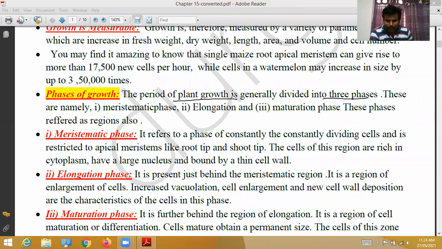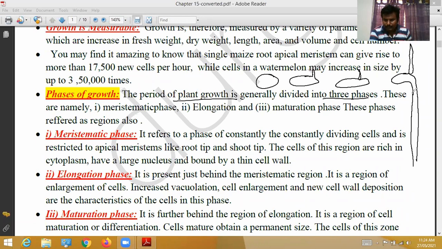The period of plant growth. The plant comes from the seed only. This is the seed. Next, gradually the seed gives like that, upside like this, and downside gradually comes down. If you observe, these are all the stages observed. This region also we can clearly observe. So the period of plant growth is generally divided into 3 phases.